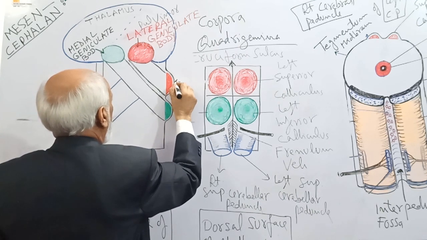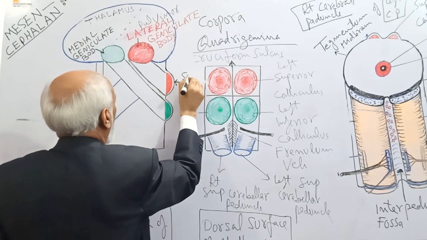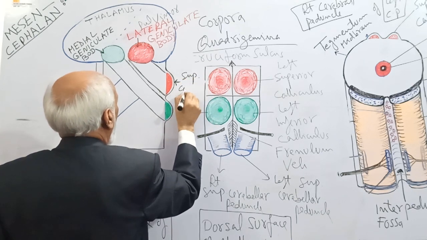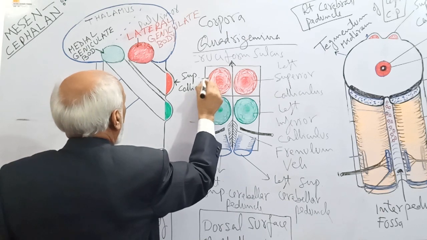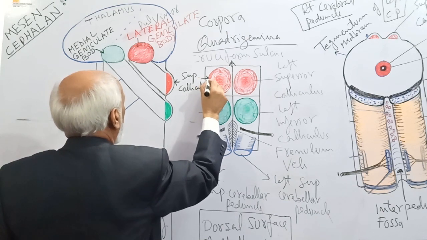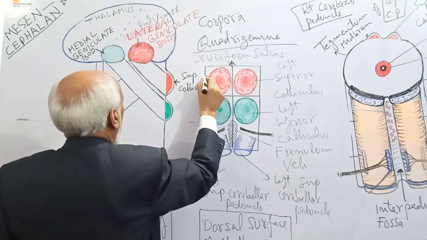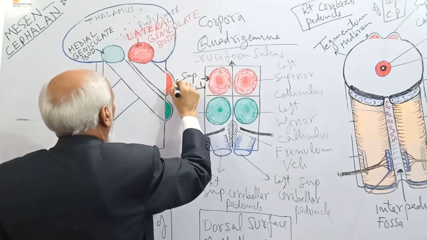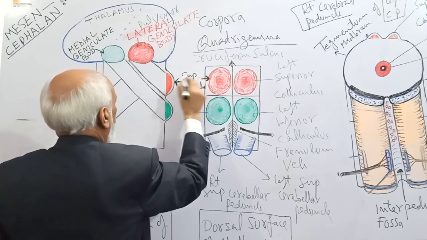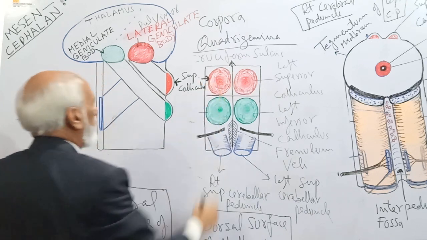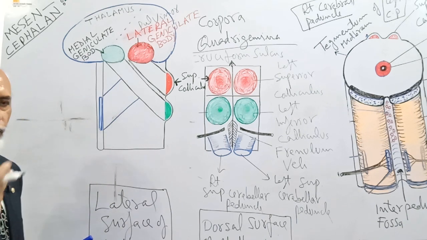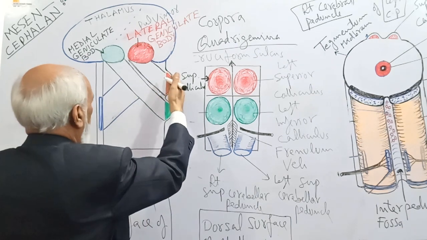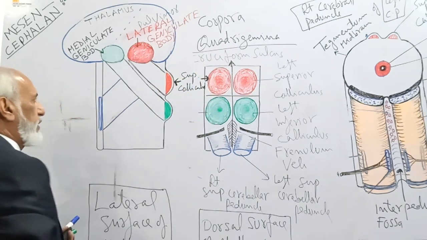this is the superior colliculus of one side. You can see the posterior view also. Posteriorly, right and left superior colliculi. And laterally, you can see the colliculi of only one side. The other colliculus is on the opposite side, which is not visible.